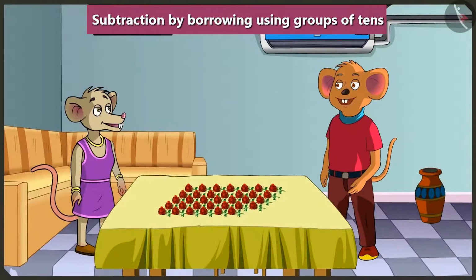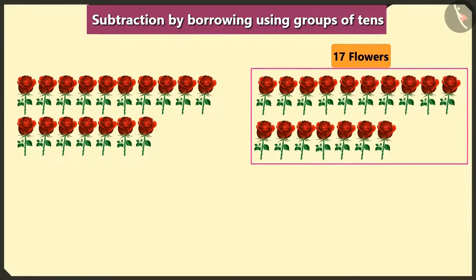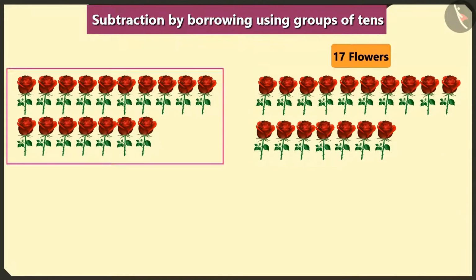Chichi, let's decorate the house by making a bouquet of these 34 roses. Yes, let's make it. I will make a bouquet of 17 flowers and you make a bouquet with the remaining flowers.